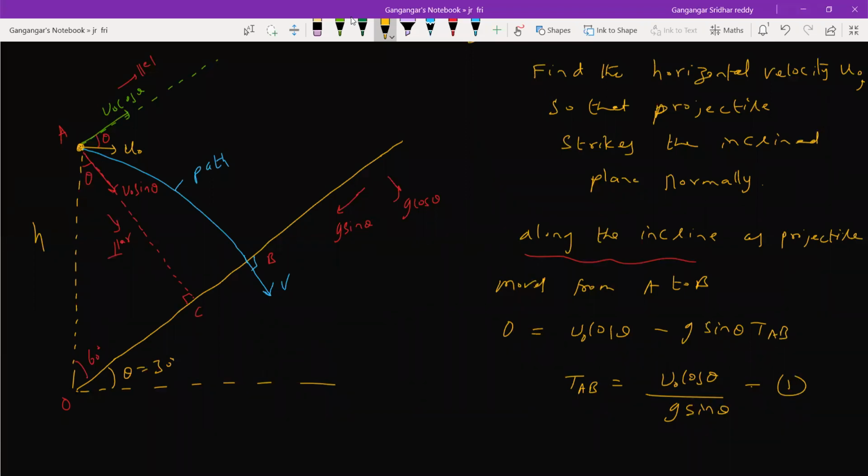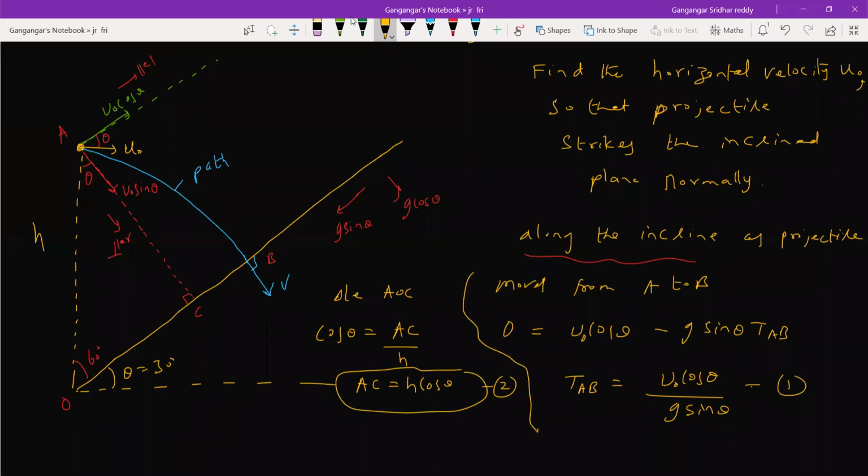So now let's define AC here. Let's look at this triangle AOC. What is cos theta? You can write it as AC by H. Cos theta equal to adjacent by hypotenuse. So AC is equal to H cos theta. Keep this as equation 2 in hand.